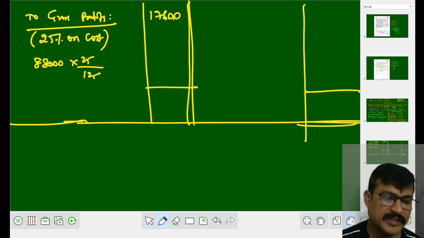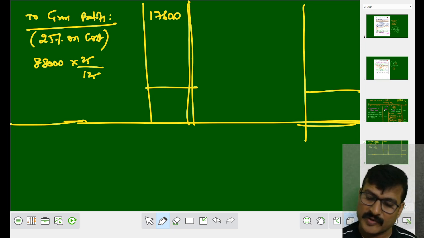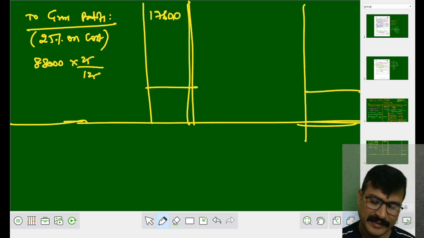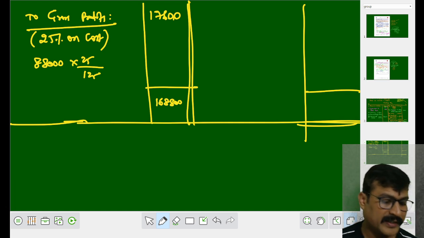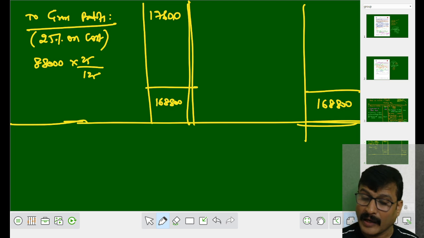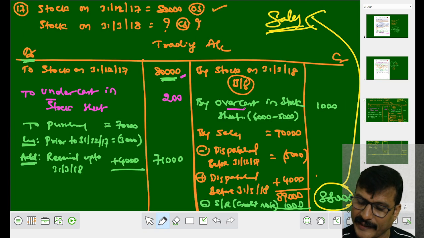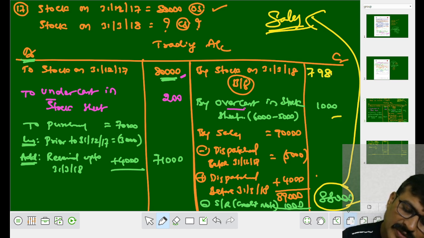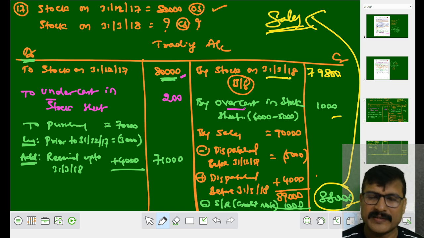Now you have to close it. The total is higher on which side? The debit side is higher, because on the debit side we have 80,200, 71,000 and 17,600. How much does it total? 1,68,800. Out of that, 1,68,800 subtract 88,000, subtract 1,000, it comes to 79,800 as the stock on March 2018, the balancing figure.